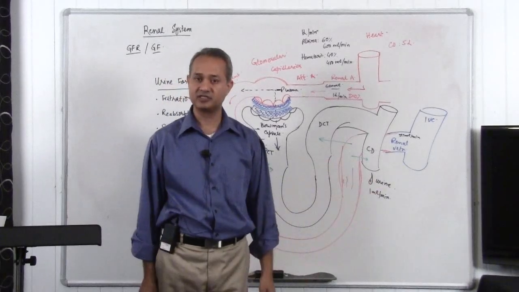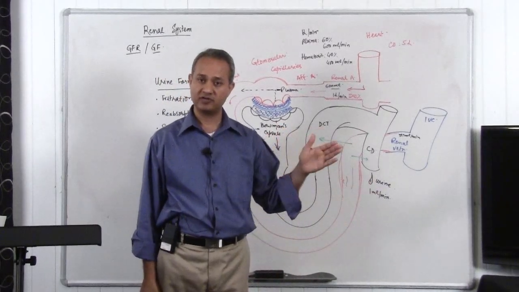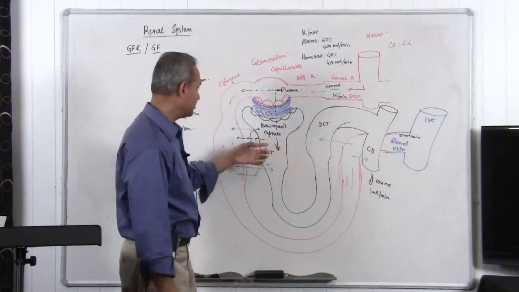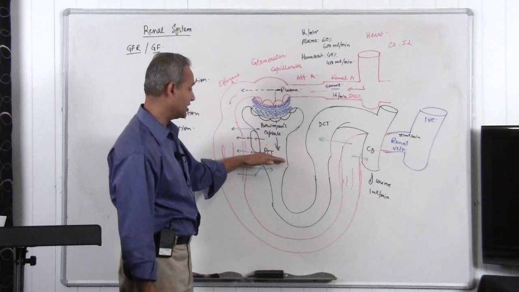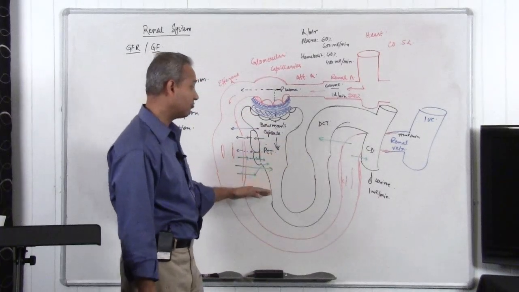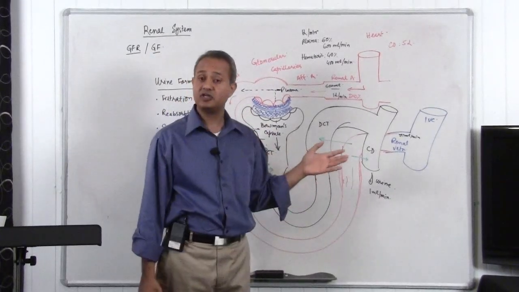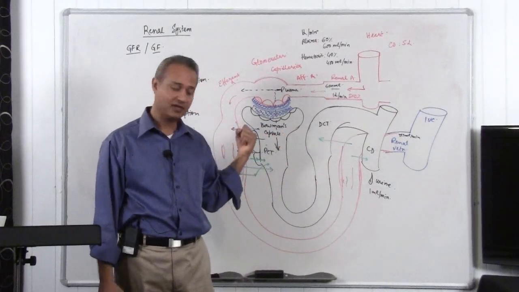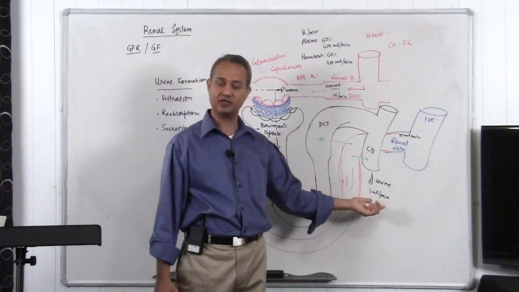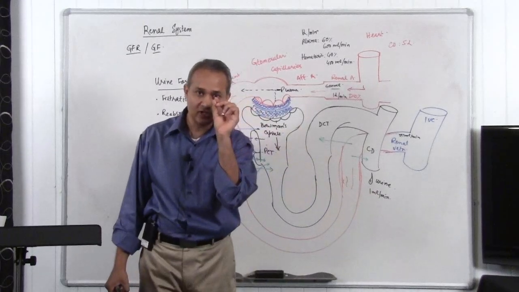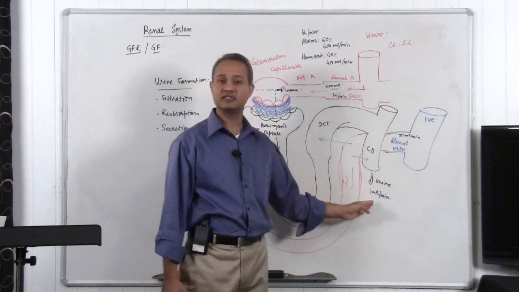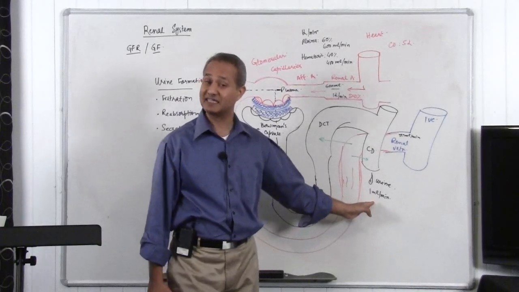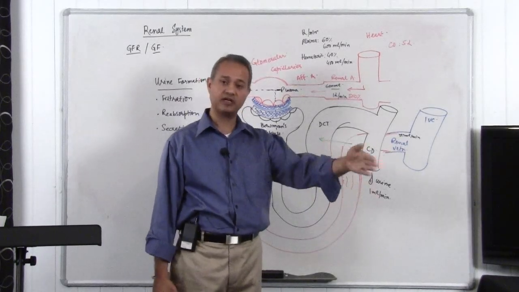Imagine if a person is creating 120 milliliter per minute of urine. That person is going to die very soon. So what happens is 120 milliliter per minute is coming out, and eventually out of that 120, 119 milliliter is reabsorbed, is taken back, and about 1 milliliter per minute, this tiny drop, is thrown out into the urine. That is urinary excretion. Excretion is whatever went out in the urine.